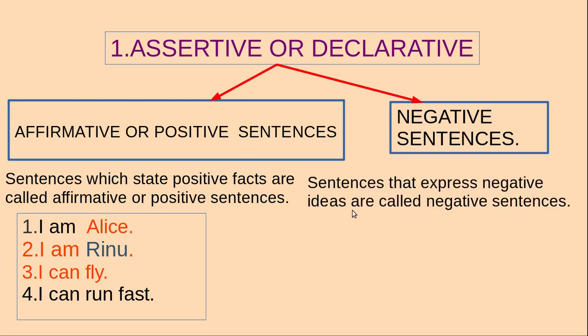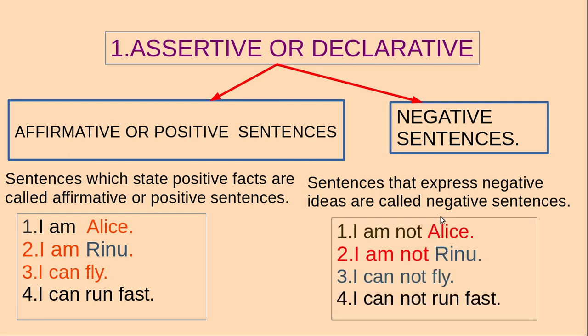But see here, sentences that express negative ideas are called negative sentences. There will be negative words in the examples. I am not Alice. I am not Renu. I cannot fly. I cannot run fast.